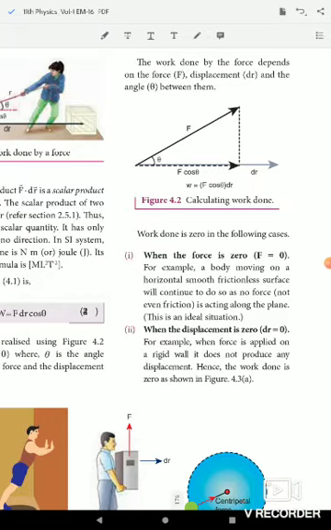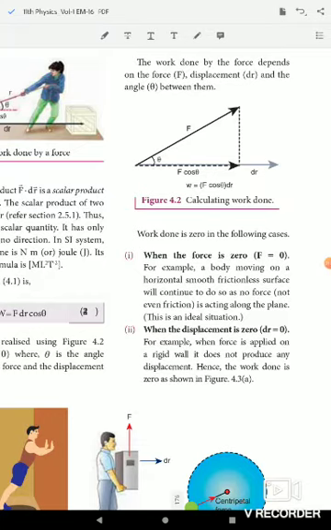Work done is 0 when the force is 0, the displacement is 0, or the force and displacement are perpendicular to each other, so that cos theta becomes 0.